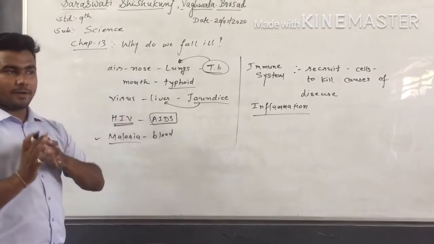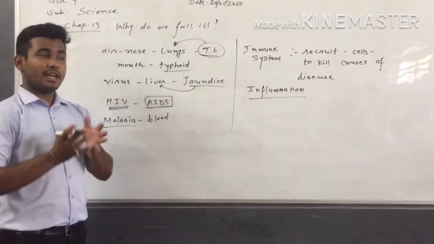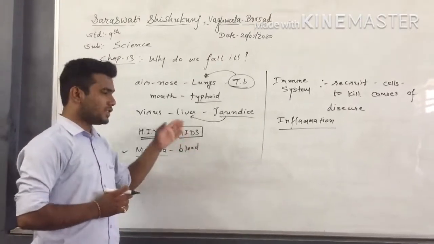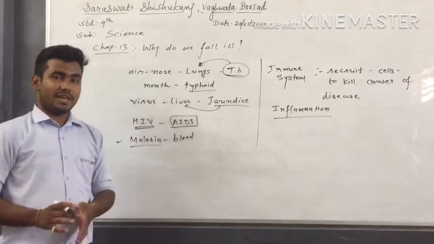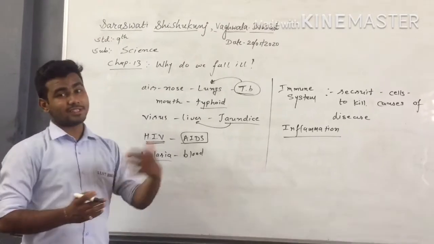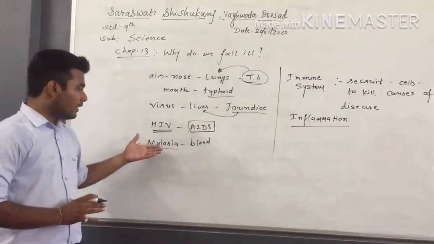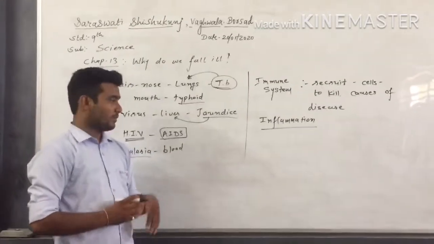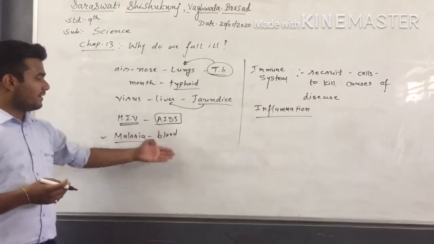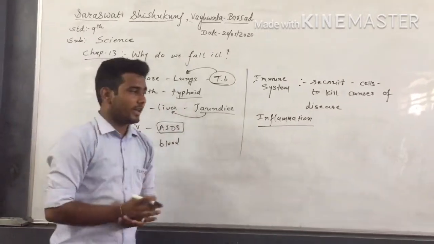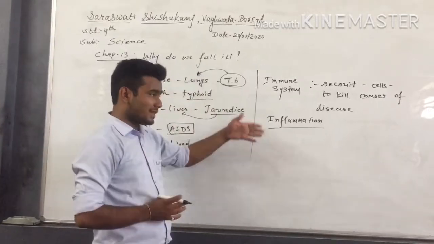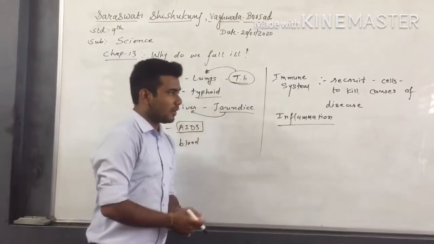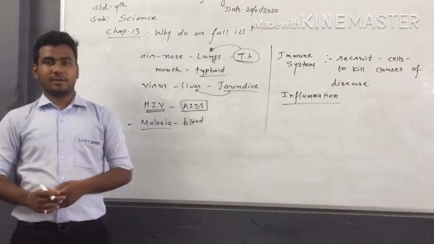AIDS is not only a disease, it's a situation in which different diseases take place in our body, because during AIDS our immune system becomes weak, and even a normal fever can result in pneumonia, right? If we talk about malaria, it is caused by the bite of a mosquito and directly affects the blood. By blood, it spreads overall in our body. During all these activities, our immune system becomes active and recruits our cells to kill the causes of disease. That is called inflammation.